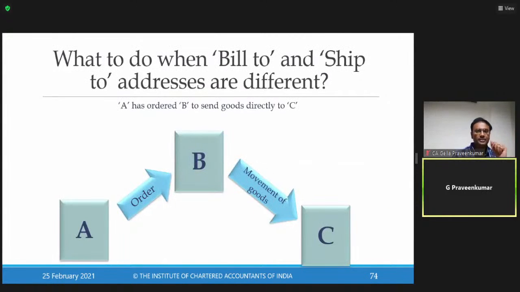This point of bill to ship to is one important point which could be tested in your examination. Say there is a seller called B. This gentleman B sells the goods to A, but at the instruction of A, the delivery is given to C. Now, it is a bill to ship to. B is the fellow who is in between. B sells the goods to A, and ships the goods to C on the instruction of A.